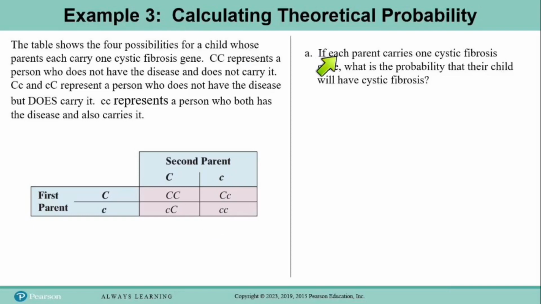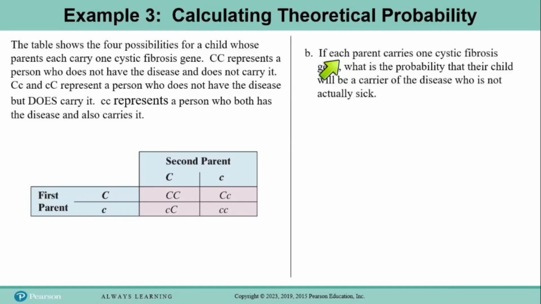Okay, so the question is, if each parent carries one cystic fibrosis gene like we see in the table here, what is the probability that their child will have cystic fibrosis? Out of the four outcomes, there's only one where the child will actually have the disease, and that's little c. So the probability that the child actually has cystic fibrosis is 1 out of 4 possible outcomes. So that probability is 1/4.